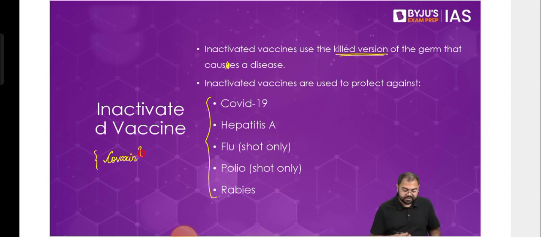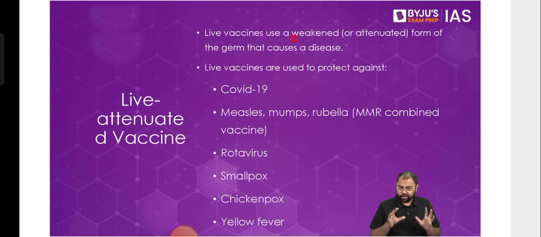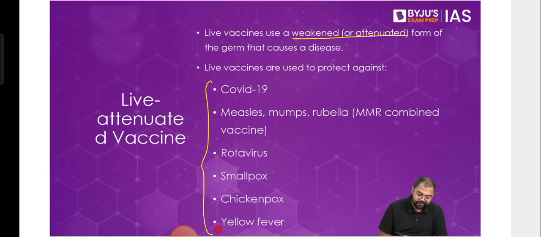Then there is the live attenuated vaccine, where we have a weakened form of the germ or a very dormant form of the germ. Again, we see that there are a lot of cases in the past against which live attenuated vaccines have been used. In the case of the COVID vaccines, Covishield is an example. Covishield was very commonly used in India. Covishield is a live attenuated vaccine.